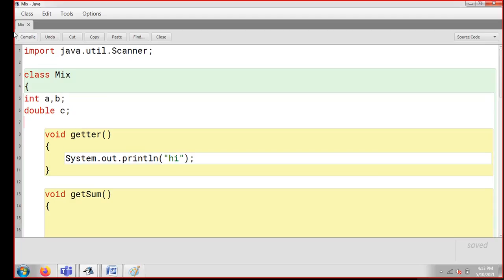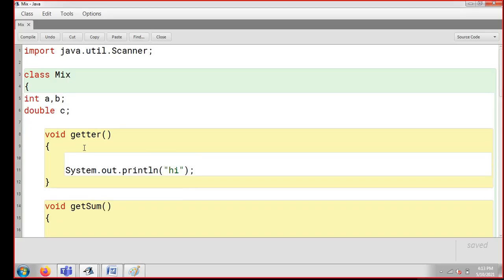Now I'm going to create a scanner object. So guys, if you want, you can also create the scanner object in the data member section, or if you want, it can be done in the getter also. I give preference to doing the same thing in the getter so that I can get all my values at the same place.